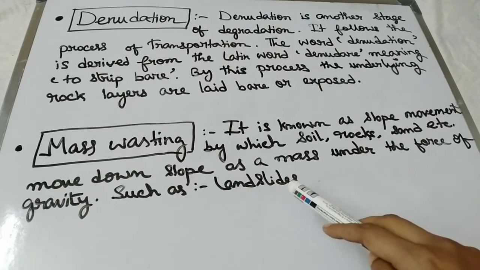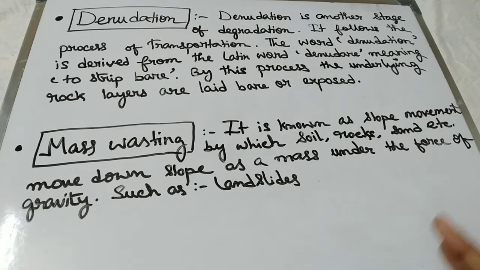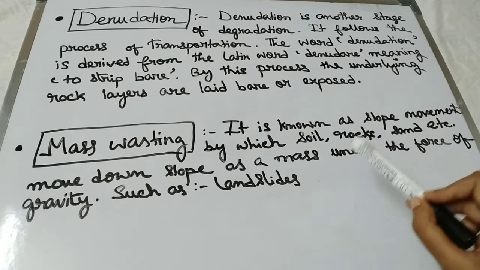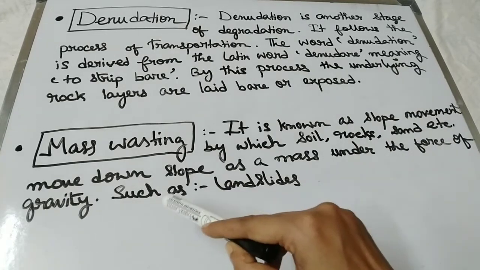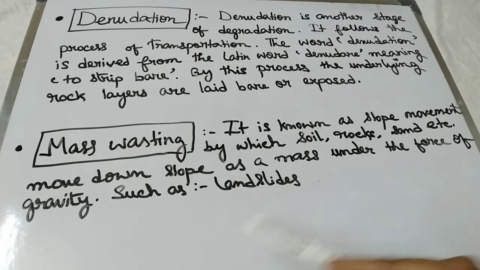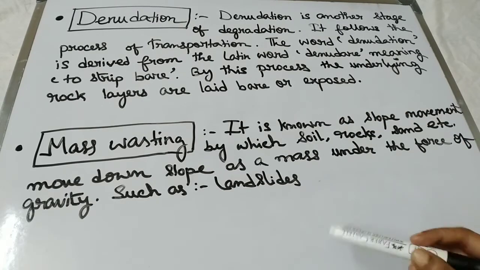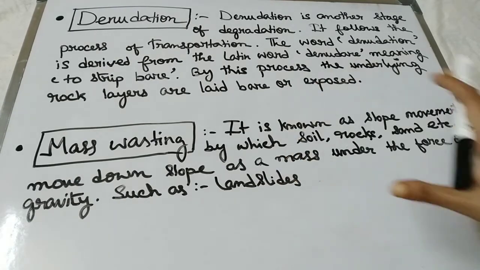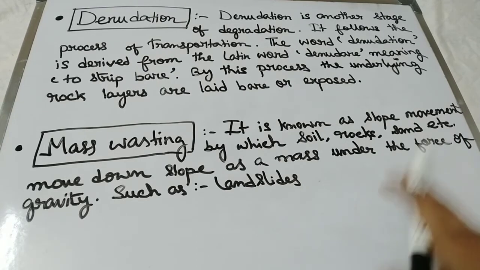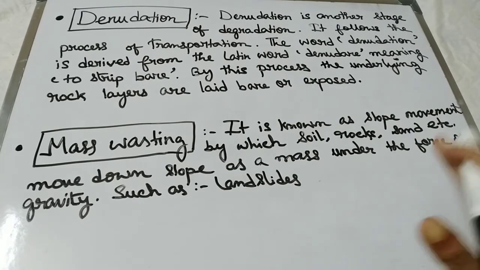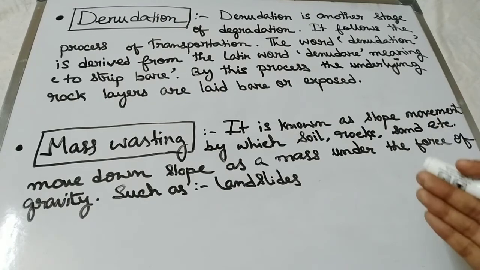Last one is mass wasting. Mass wasting can occur in a heavy way, which means it can be very destructive or dangerous. It is known as the slope movement by which soil, rocks, sand, etc. move down slope as a mass under the force of gravity. That means it pulls down all the rock materials down the earth's surface, mainly occurring as landslides. It flows down or creeps or slides with deleterious effects. Mass wasting is triggered by the weathering and erosion of the surface of the land. So these are the two things about denudation and mass wasting.